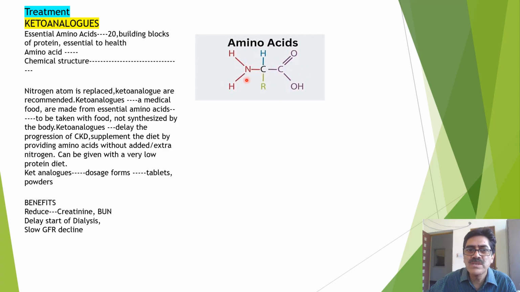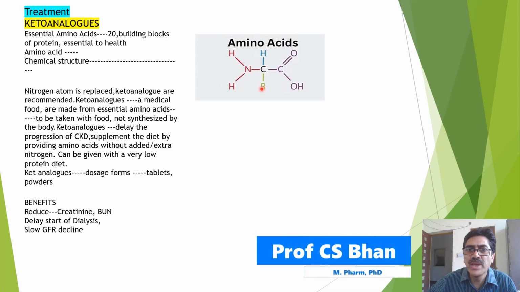So keto analogs are a kind of food supplemented in the diet, providing amino acids without nitrogen or without extra nitrogen. These could also be recommended along with a very low protein diet. The aim is to reduce the accumulation of urea and creatinine.